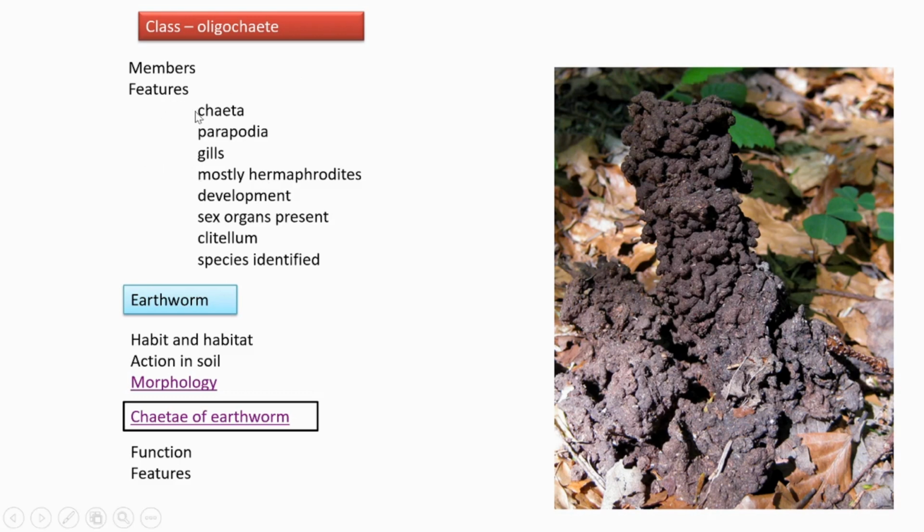What are its features? It possesses chaeta, but its number is very less when compared to the others. That is why it is called Oligochaeta. Oligo means less in number, few in number. Chaeta is present, but its number is very less, and it is arranged almost singly and very rarely as bundles. But parapodia is absent. Then a distinct head is also absent.